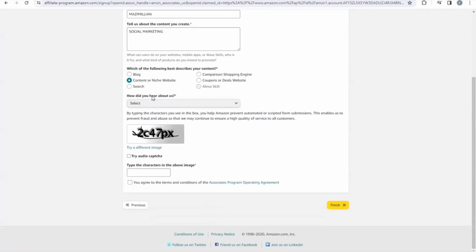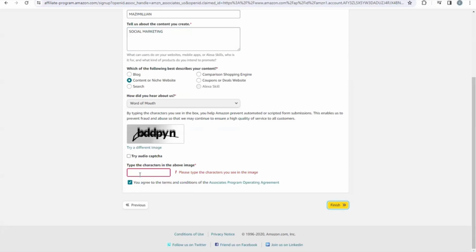So right here they said, how did you hear about us? You can select anything right here. Here I'll put word of mouth. Then you just need to enter this captcha right here. I think the captcha is 2C4 7PX, right? So you now need to agree to the terms and conditions. If you don't agree to this, there is no need, because they won't allow you. Then click on finish.